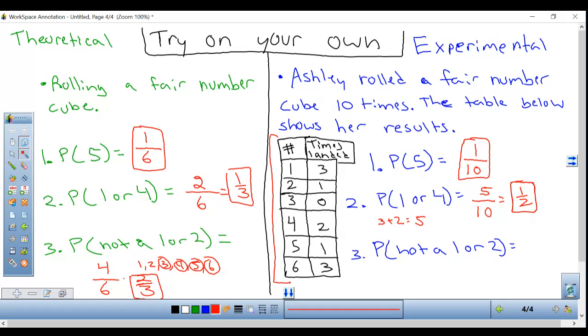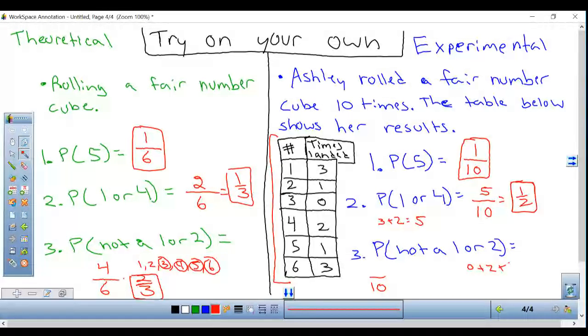And number 3, probability, once again, of not a 1 or a 2. I know my bottom number is going to be 10 because that's how many times the experiment was done. And just like we did in theoretical number 3, I know that not a 1 or a 2 means 3, 4, 5, and 6. So a 3 was rolled 0 times. A 4 was rolled 2 times.